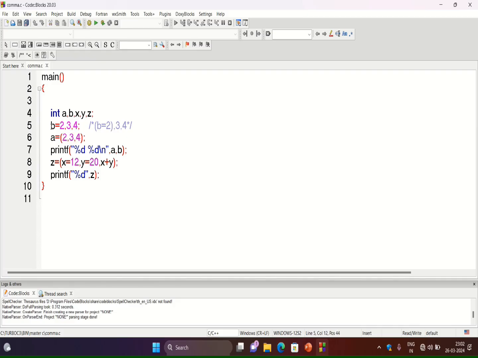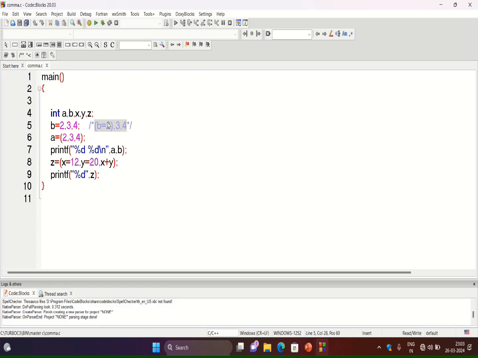So firstly this assignment operator will work. That means b is equal to 2 will be evaluated, and after that comma 3 comma 4. This statement is like writing this statement.